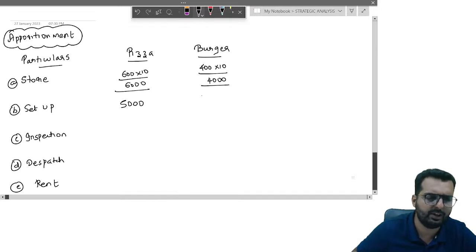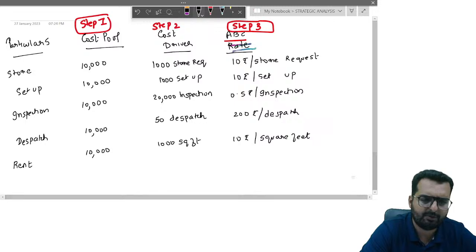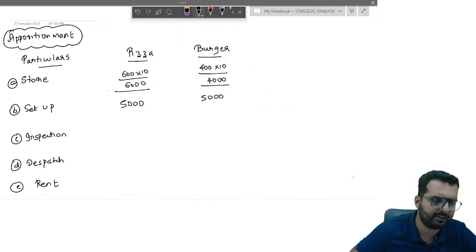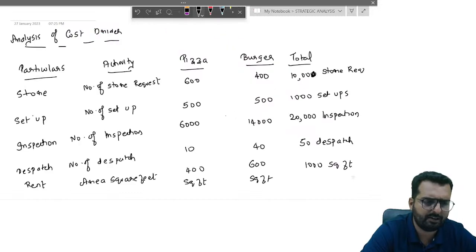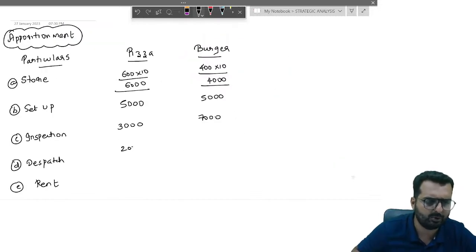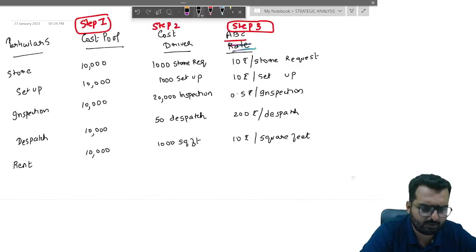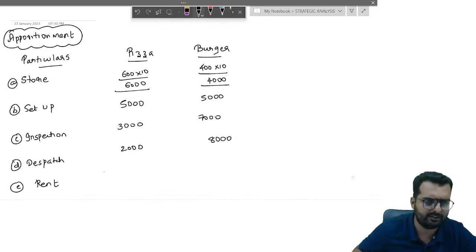So 5,000 for pizza, 5,000 for burger. Inspection is 0.5. You have 6,000 and 14,000. 6,000 into 0.5 is 3,000. 14,000 into 0.5 is 7,000. Dispatch 200 per dispatch, 10 and 40. So 2,000 here, 8,000 over here. And what about the last one, 10 rupees per square feet, 4,000 and 6,000.